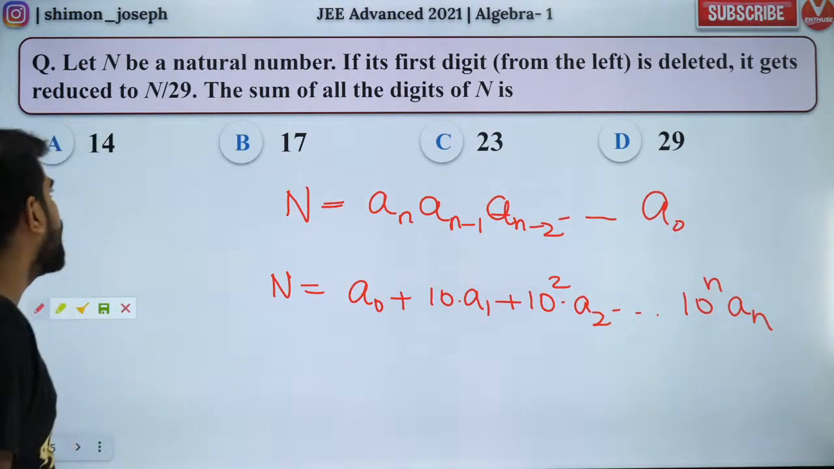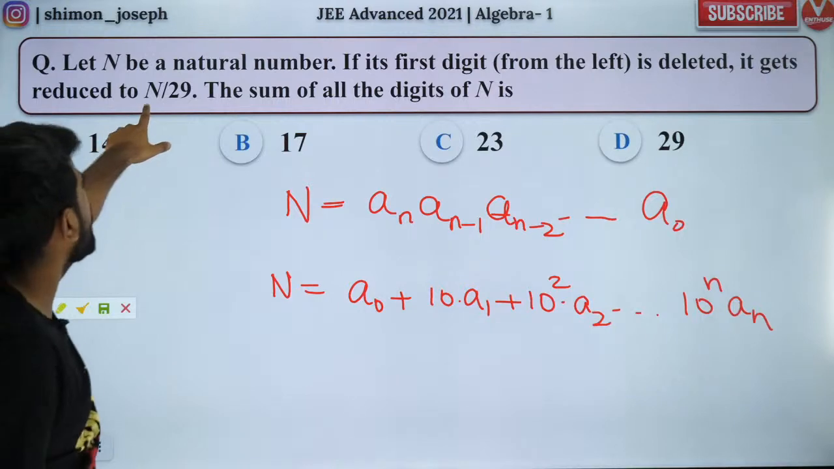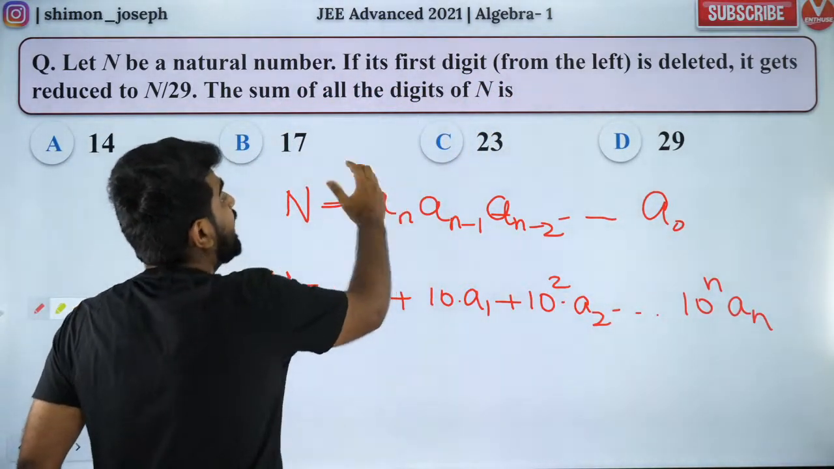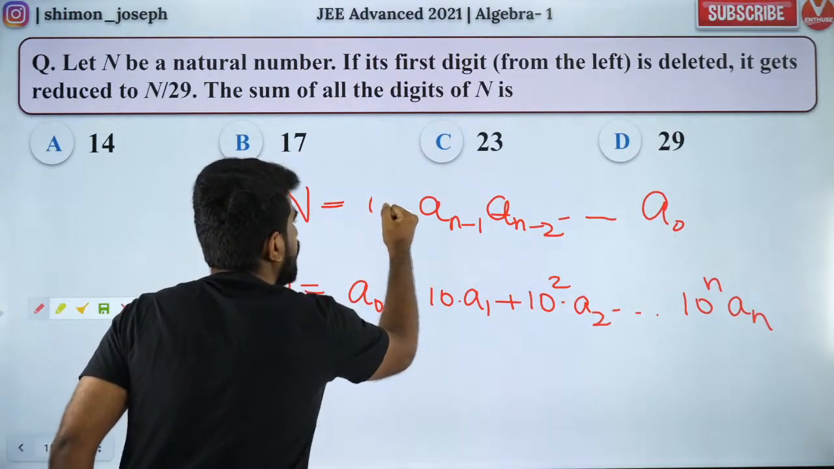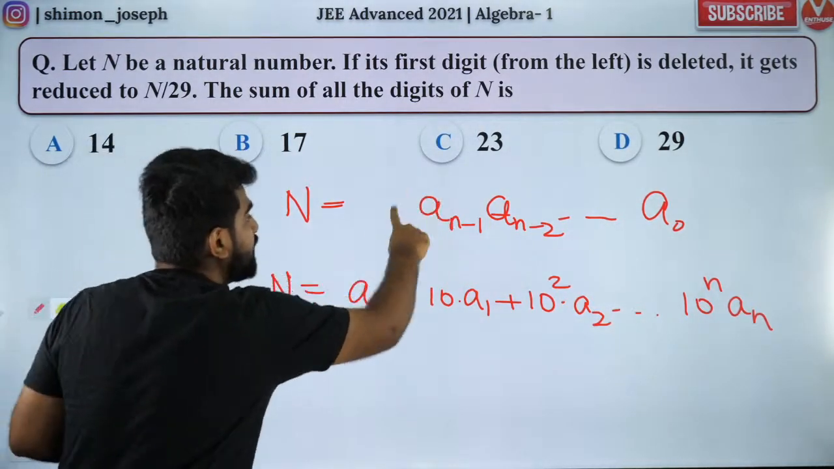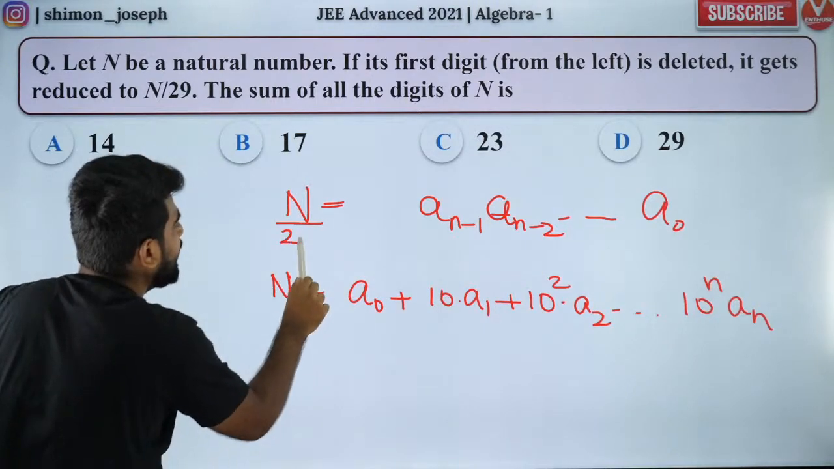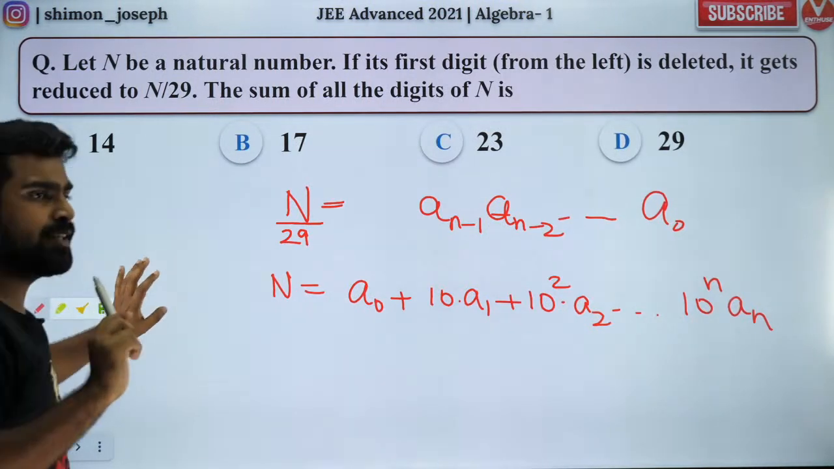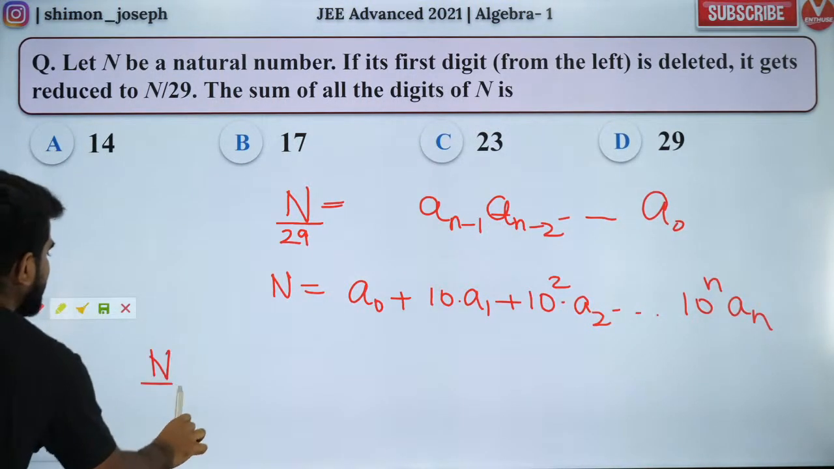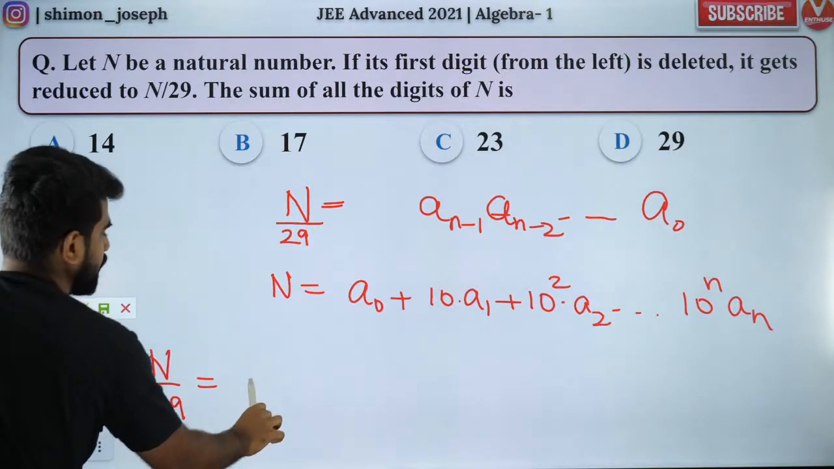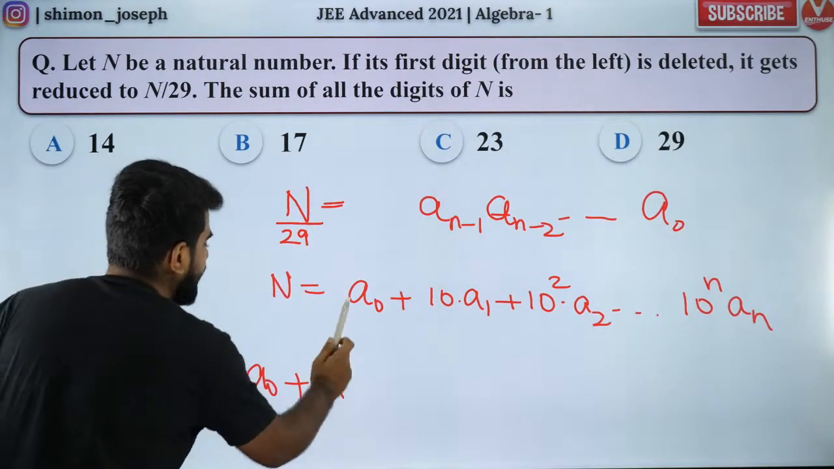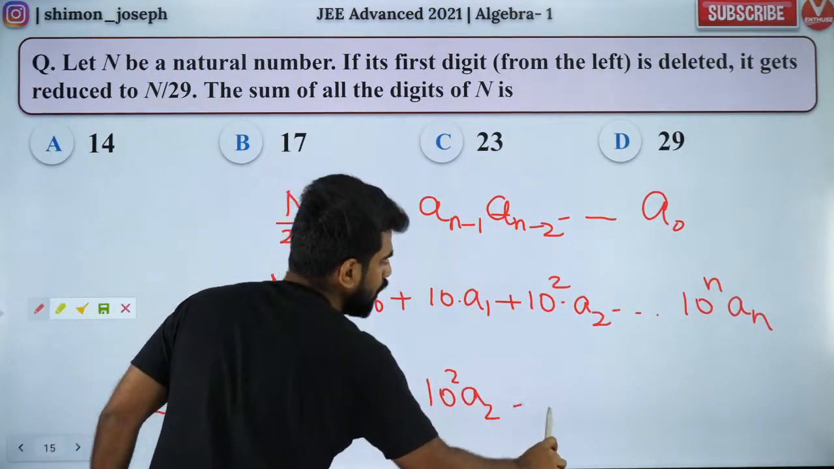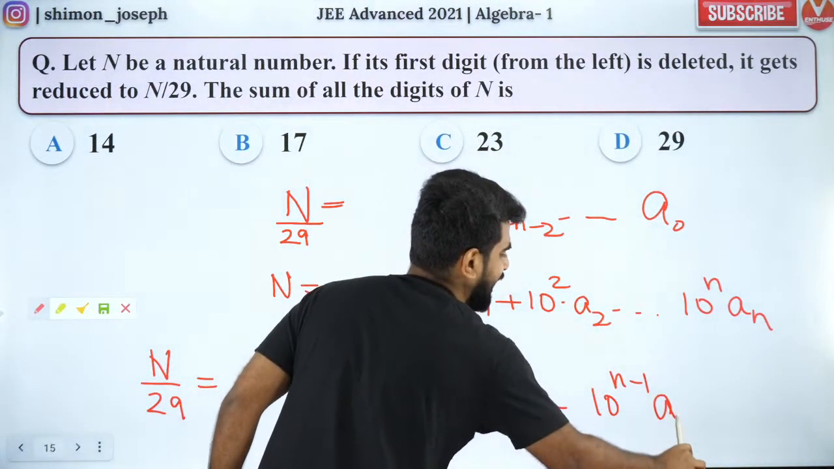I'm going to do something magical over here. What I'm going to do is, the first digit from the left, I delete it. If I delete the first digit, now this number is n by 29. So n by 29 is a0 plus 10 into a1 plus 10 square into a2 all the way up to 10 to the power n minus 1 into a(n-1).